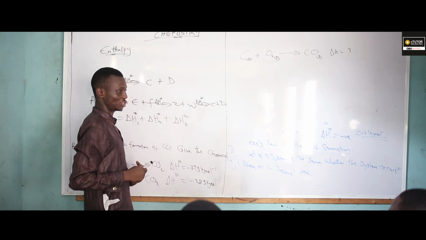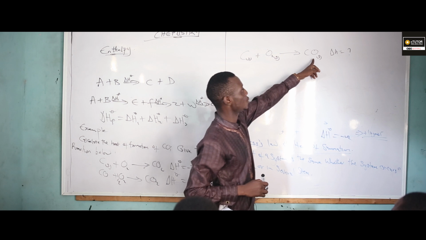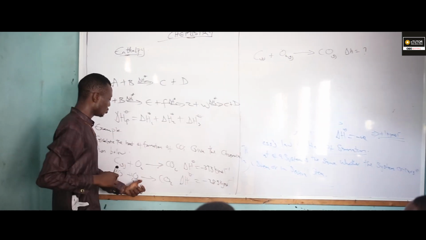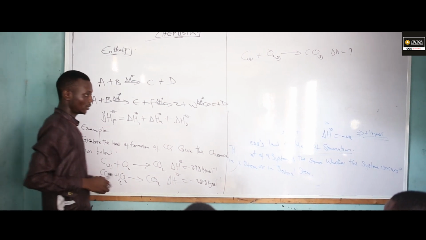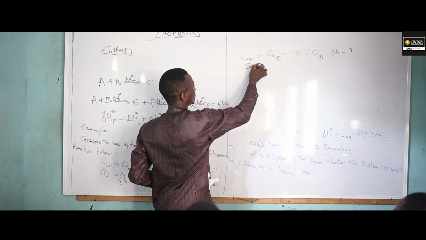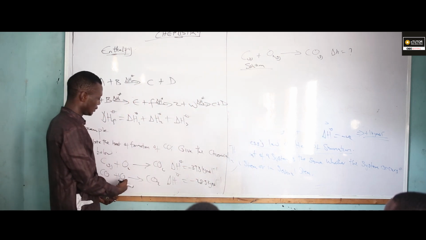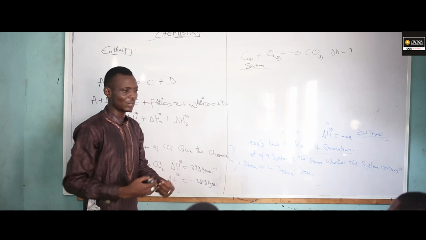Now the first thing I'm going to look at is that I'm having my CO at the product side. Yes or no? Now, where in these equations do I have CO? Equation 2. So I'm going to write the solution. This is the required equation, yes or no? So let me reverse equation 2.